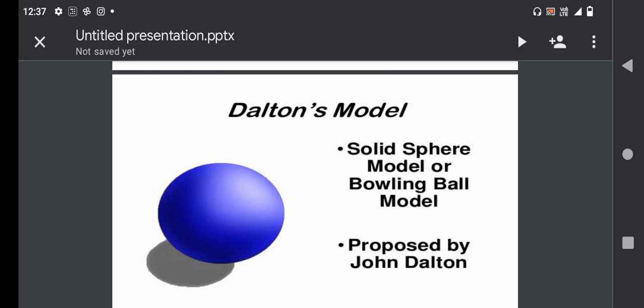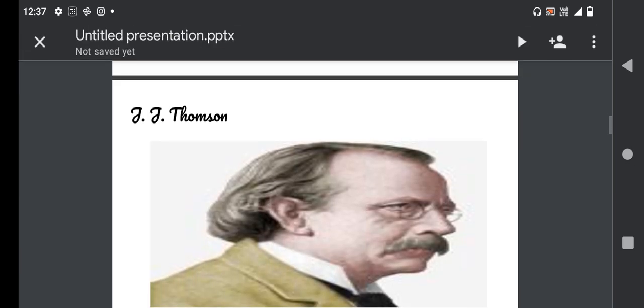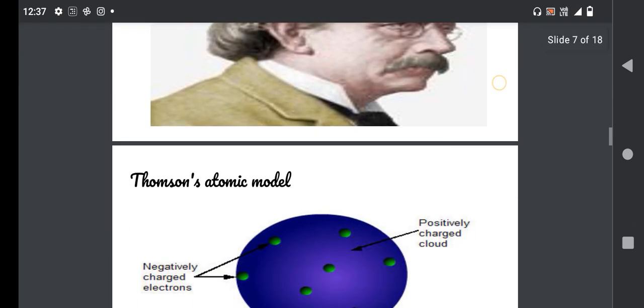Now coming to the next model, that is the plum pudding model, which was given by J.J. Thomson. After the discovery of the electron in 1897, people realized that atoms are made up of even smaller particles. Shortly after, in 1904, J.J. Thomson proposed his first plum pudding model.